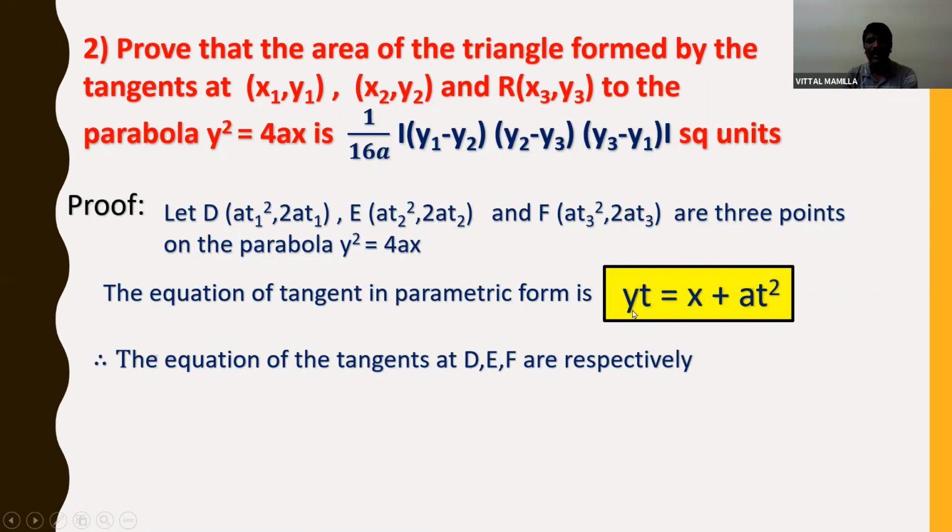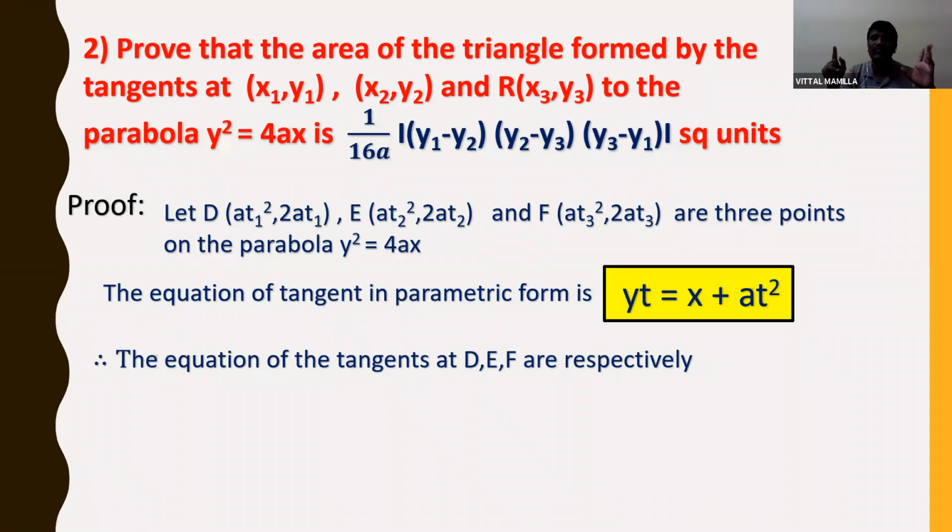Now the equations of tangents at D, E, F are respectively. So there are three points D, E, F on the parabola. So at D one tangent, at E one tangent, at F also one tangent. So the equation at D I need to write, the equation at E, the equation at F. So I'll get three equations of tangent.